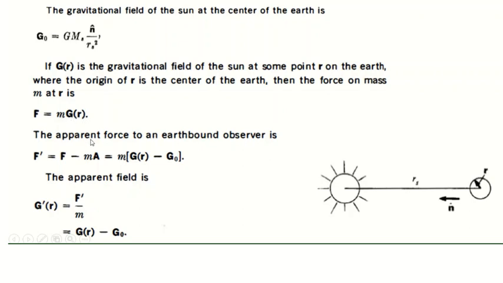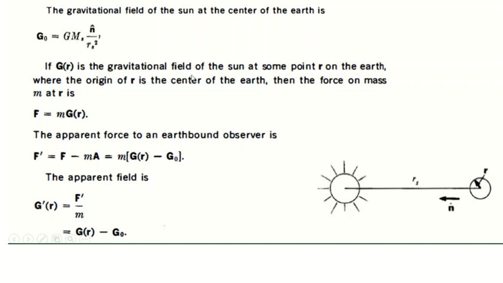The apparent force for the earthbound observer is F dash equal to F minus ma, as we have already seen in the last class, where the fictitious force is ma. So m into a dash equals m into g of r minus g0, and the apparent field g dash of r is F dash by m, which is g of r minus g0.